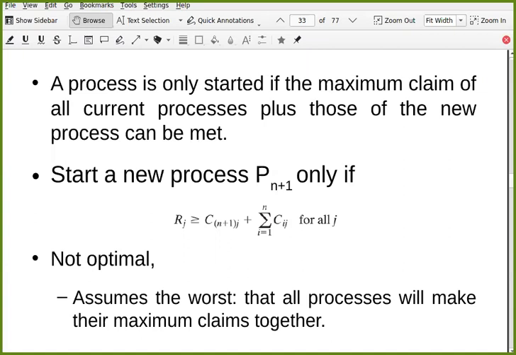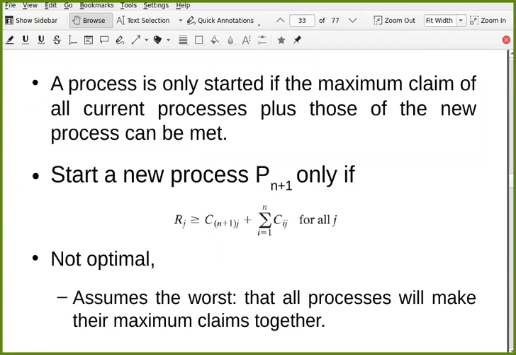And you assume the worst, that all processes will make their maximum claims together. Let's say you have 7 instances of a particular resource. P1 needs 5 instances of that resource. P2 needs 4 instances of that resource. What do you think? You can't complete P1 and P2 with 7 instances, because combined they require 9.